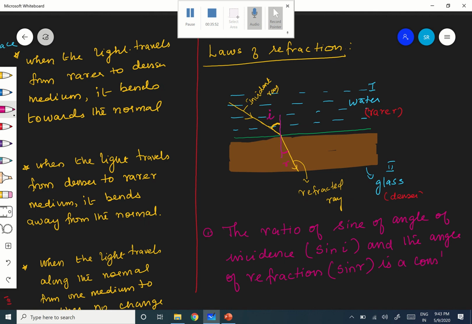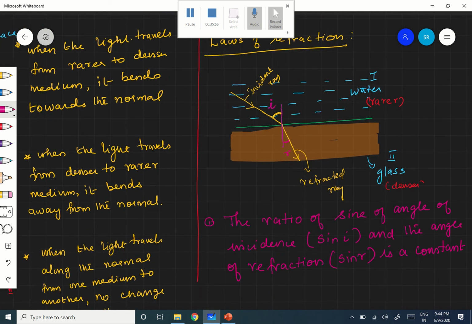The ratio is a constant, but with a condition. It's constant for a given pair of media. What do you mean by pair here?